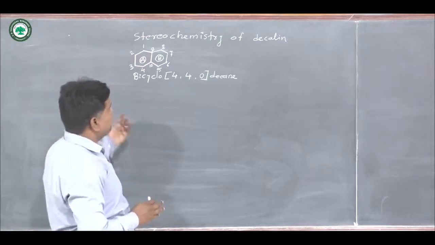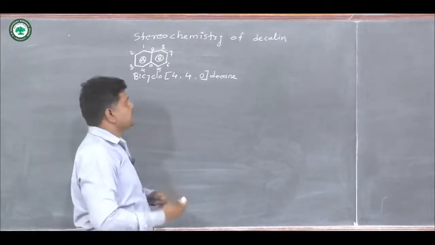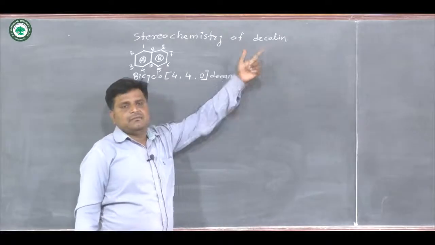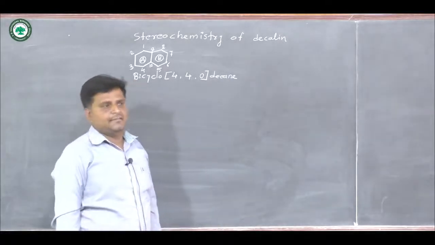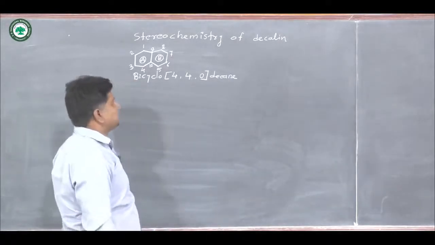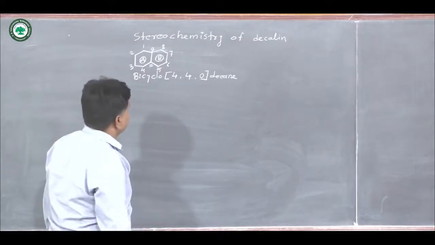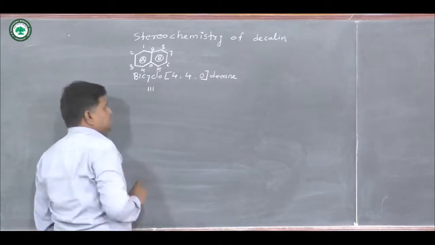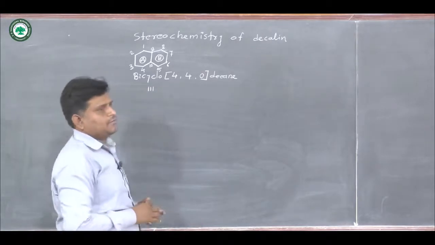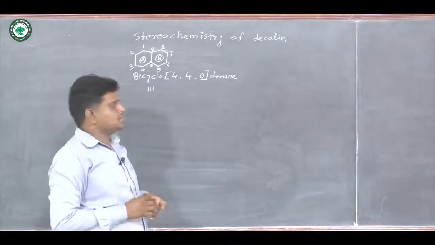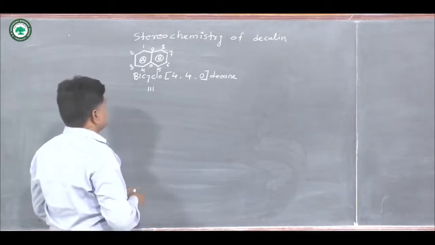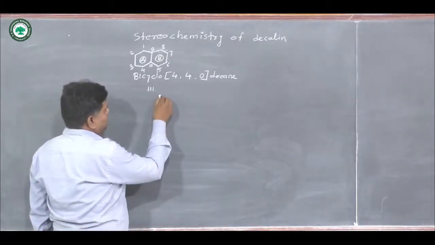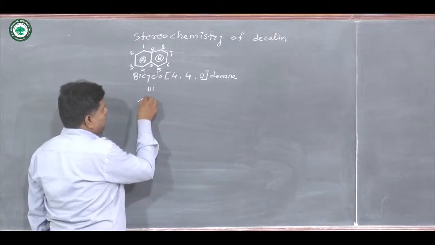But this compound is very famous by the name decalin, which is the common name for this compound. Now we try to write its possible chair conformations.